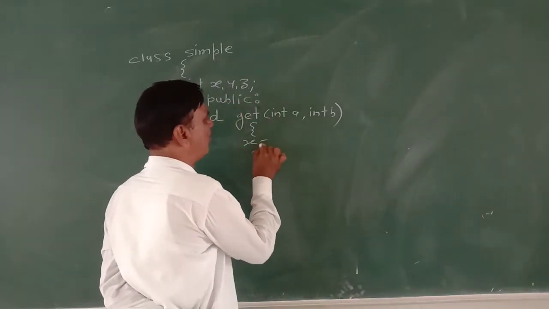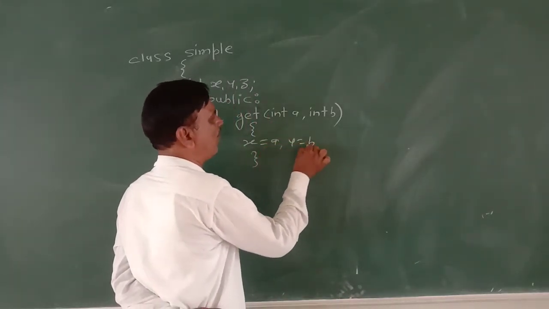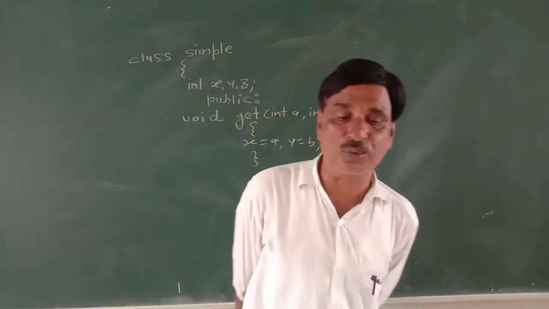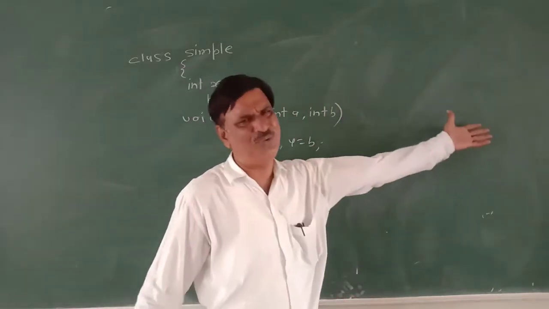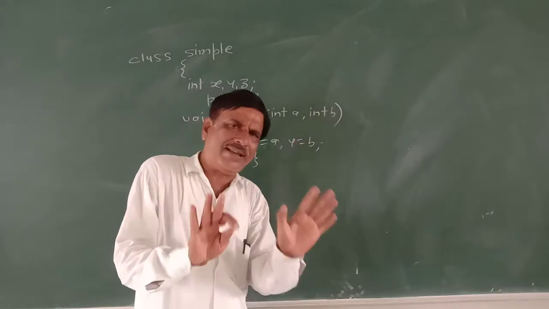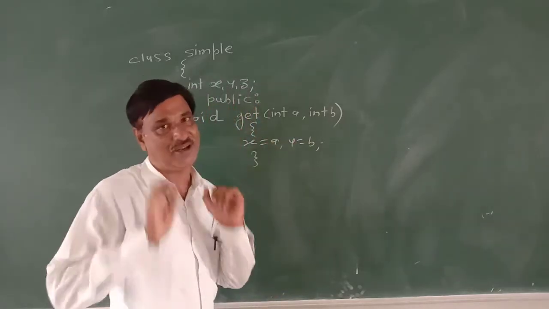So one will be given to x and another will be given to y. Thus x is equal to a, y is equal to b, whatever the two values will be there. Right now, let them be a and b, they will be given to x and y.